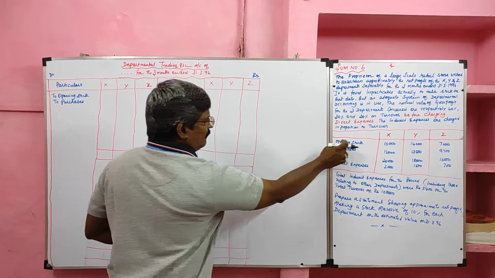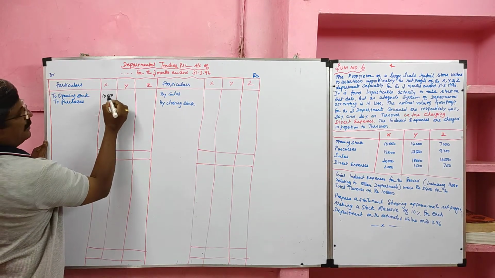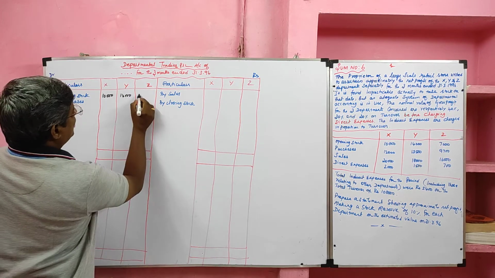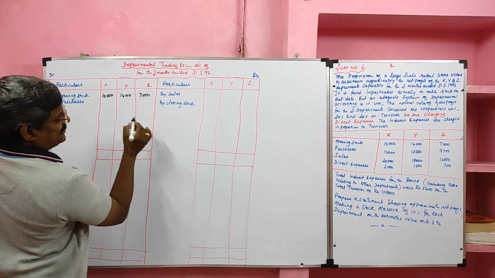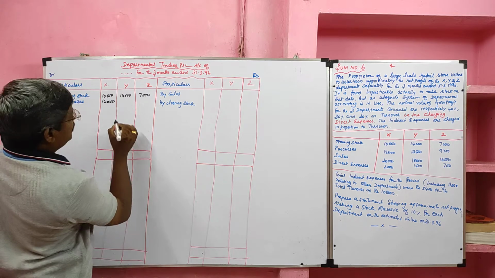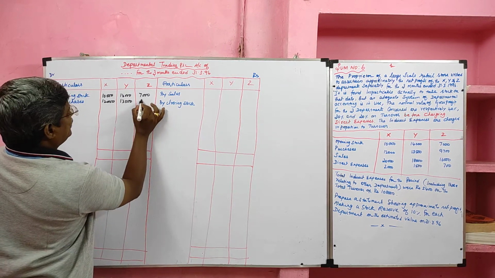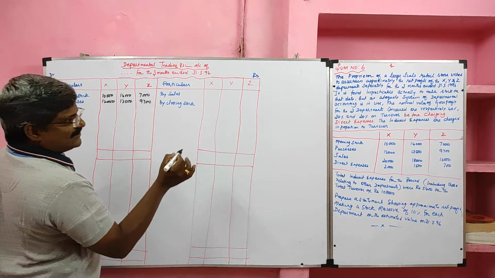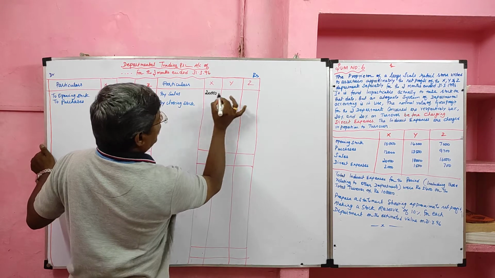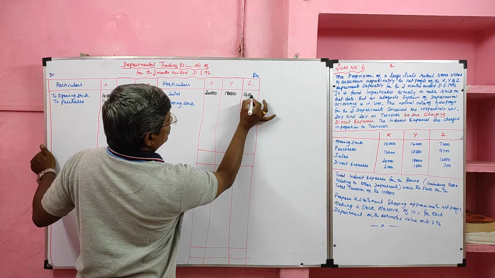So opening stock of Department X 10,000, Department Y 14,000, Department Z 7,000. Then purchases of Department X 12,000, Department Y 13,500, Department Z 9,700. Then sales of Department X 20,000, sales of Department Y 18,000, sales of Department Z 16,000.